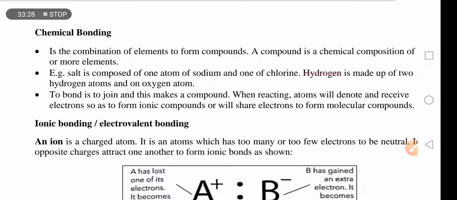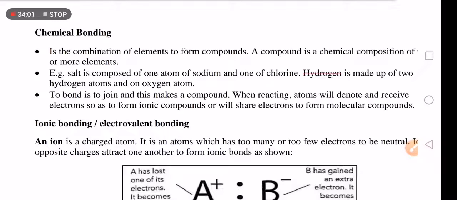For example, carbon dioxide is a compound of 2 gases, carbon and oxygen, but they are chemically joined together. That is a compound. Water is a compound of hydrogen and oxygen. In other words, we can define a compound as a new substance formed when 2 or more elements are chemically joined together.